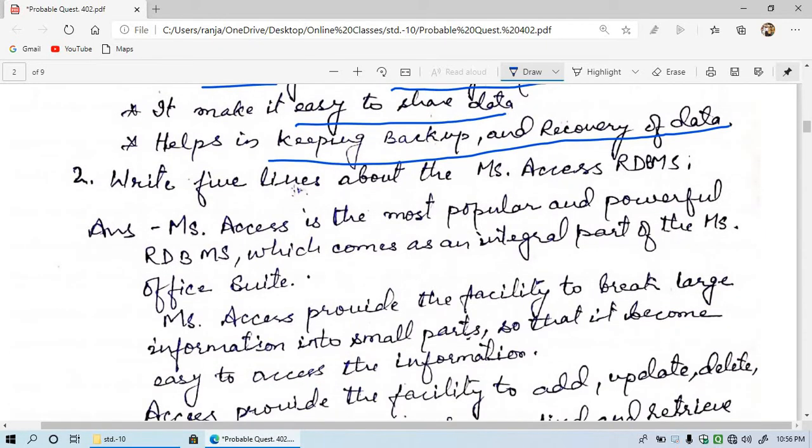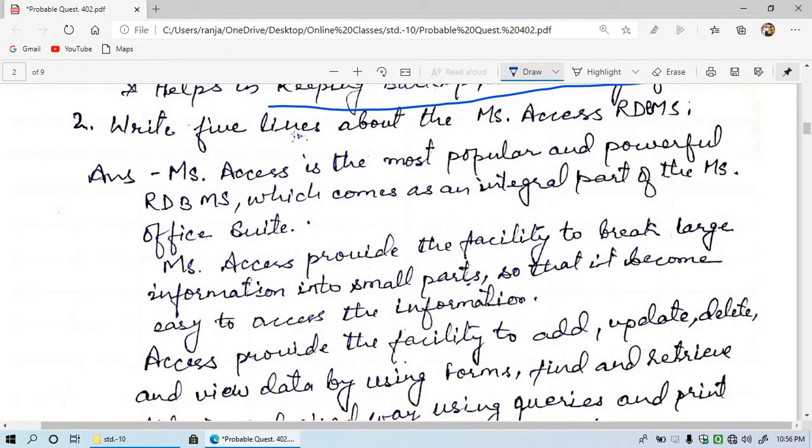Now let's see question number 2. Write 5 lines about the MS Access RDBMS. So we have to write about the MS Access RDBMS, Relational Database Management System. MS Access is the most popular and powerful RDBMS, which comes as an integral part of the MS Office suite.